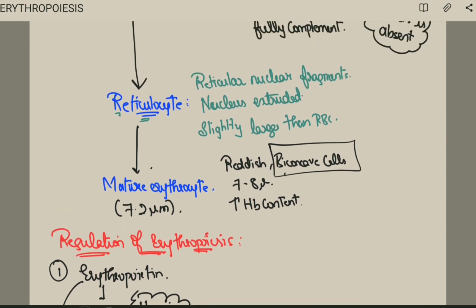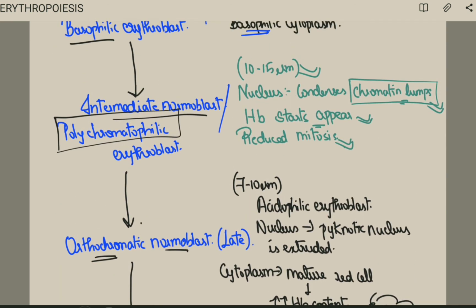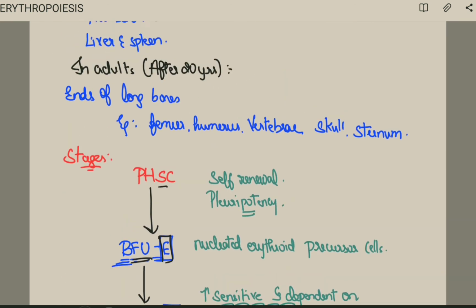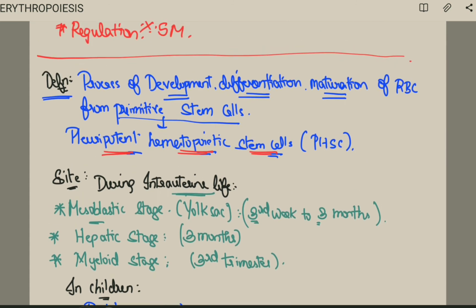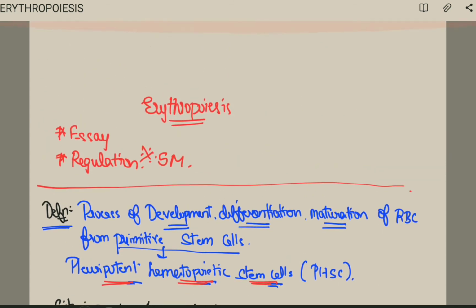Okay. And we learned about these different stages and also site definition. Okay. So this is all about the erythropoiesis.